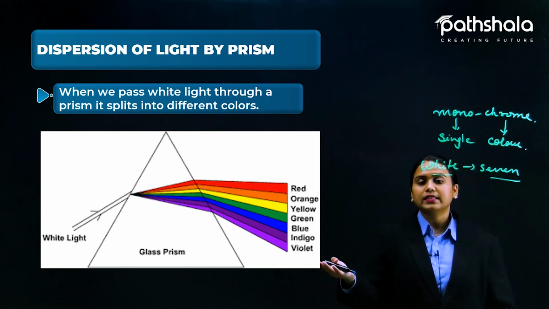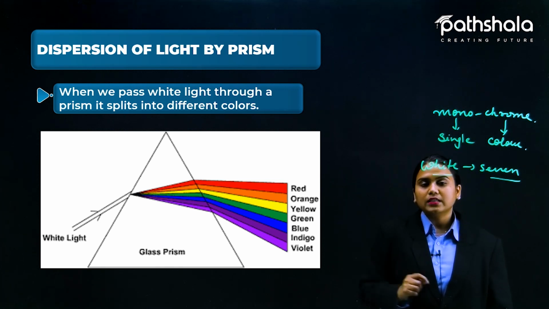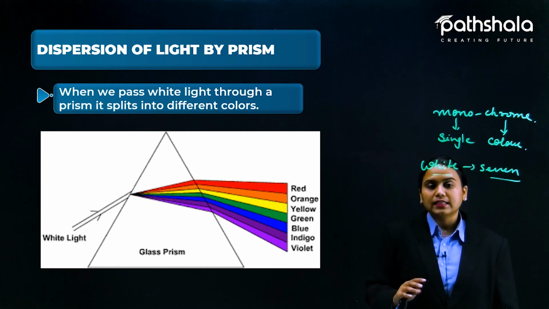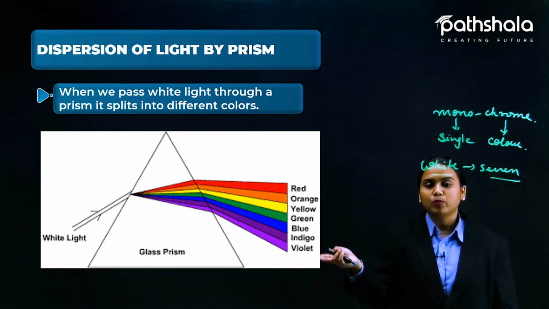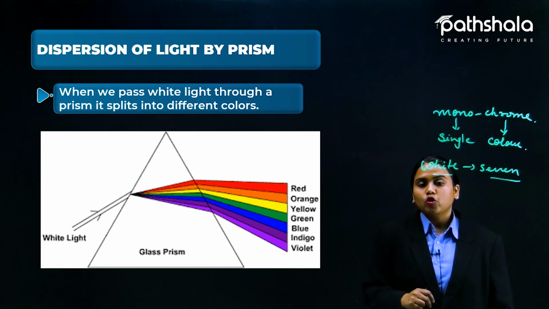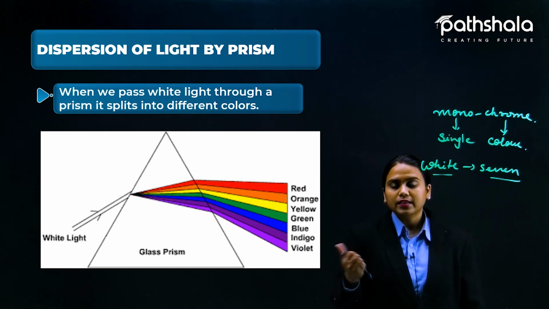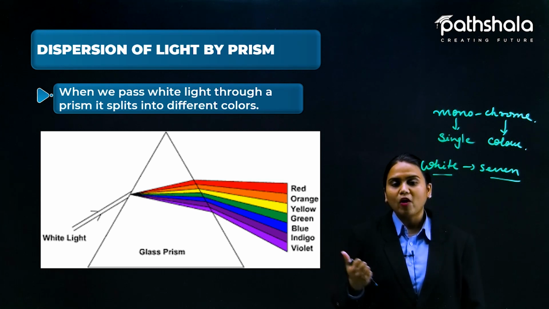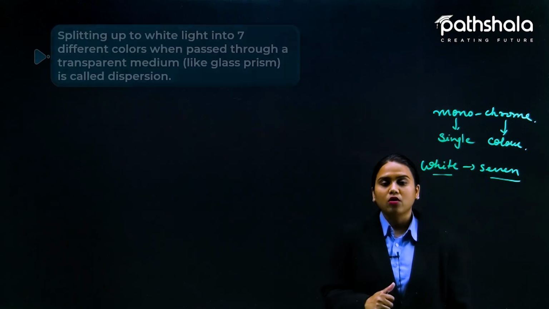As you can see, violet is at the lowest part and red is at the top, and this sequence is always followed. It is not that violet would be on the upside and red on the bottom side. Every time you make such a diagram, you have to make it like this only. From the bottom you start with the violet color. And for remembering this, you have a trick also.